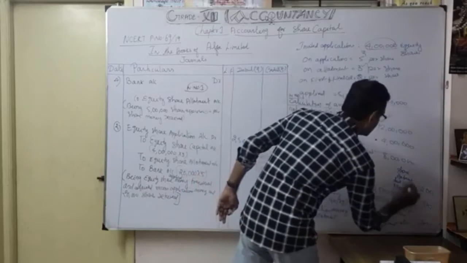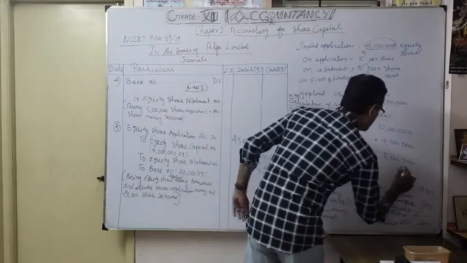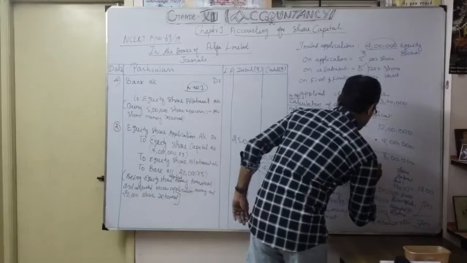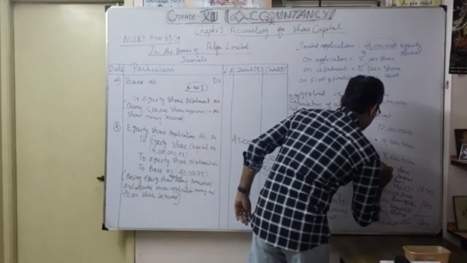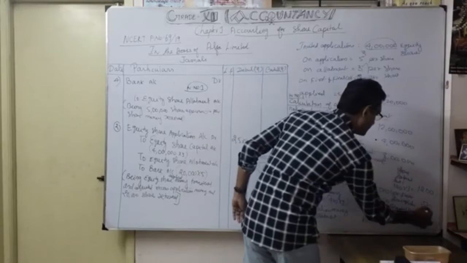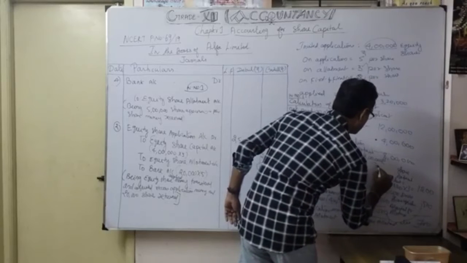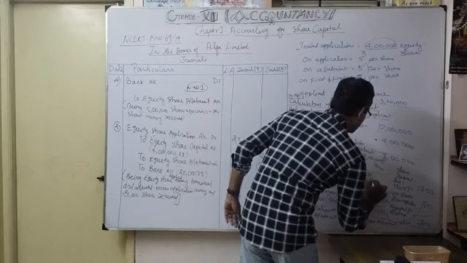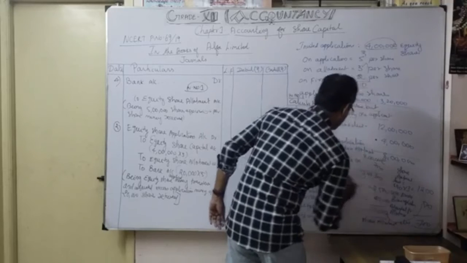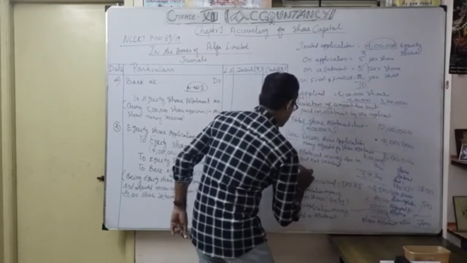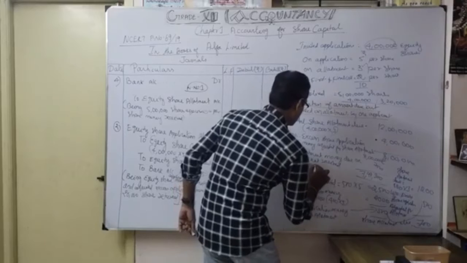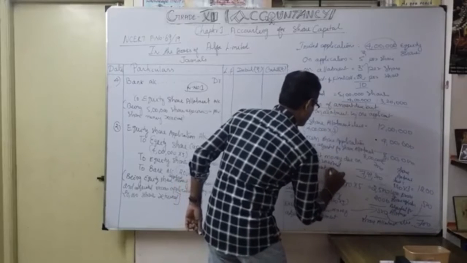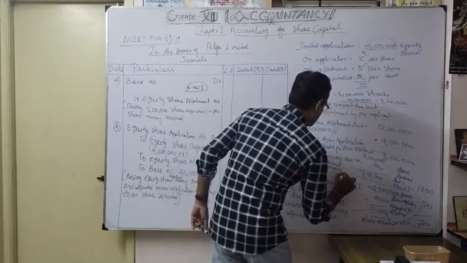How much? This 700 only. Okay. So I write it here. 8 lakhs. Okay, 700 going to deduct. So how much I am supposed to receive? 7,99,300 only. Share allotment money received.